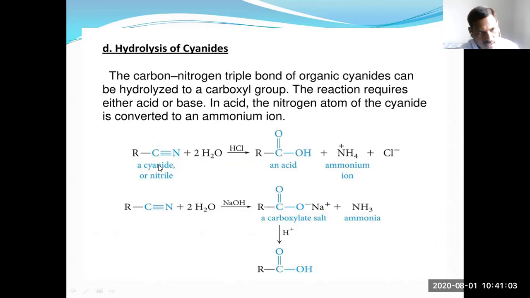Cyanides, another name nitriles, are hydrolyzed in the presence of basic or acidic media. The final product is carboxylic acids. So you can prepare carboxylic acids from cyanides or nitriles also.